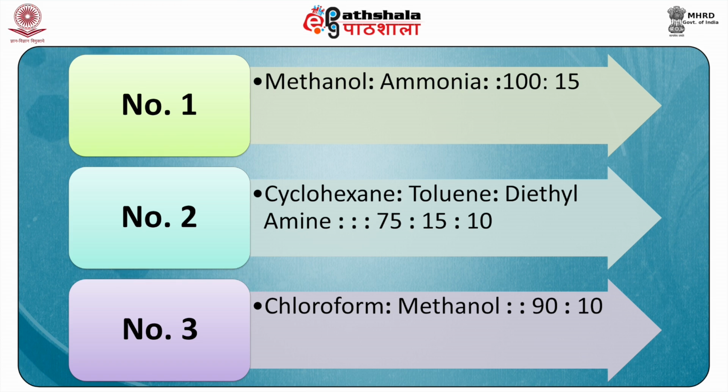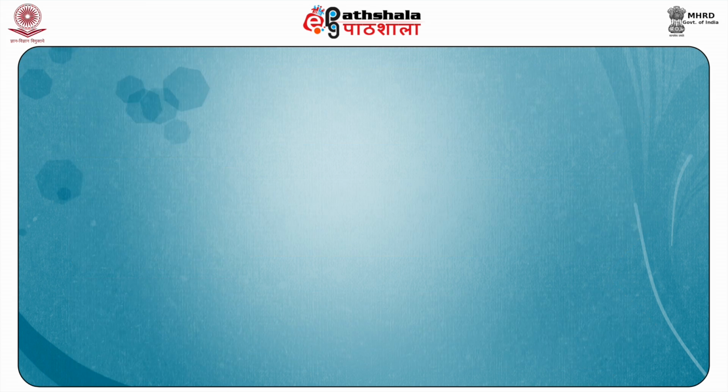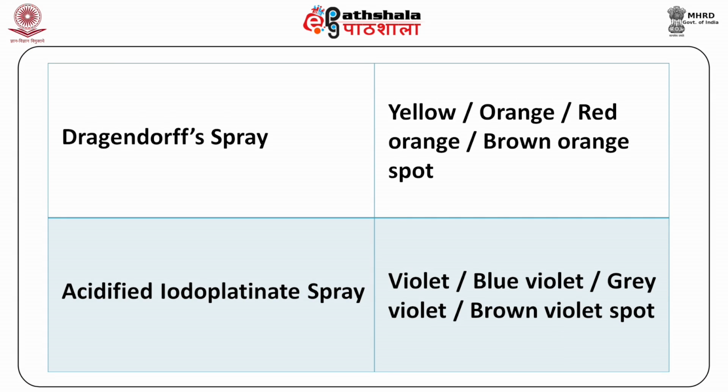The second solvent system you can use is cyclohexane to toluene to diethylamine in 75 to 15 to 10 ratio, and the third solvent system you can employ is chloroform to methanol in 90 to 10 ratio. The spray reagents used are Dragendorff spray and acidified iodoplatinate spray.